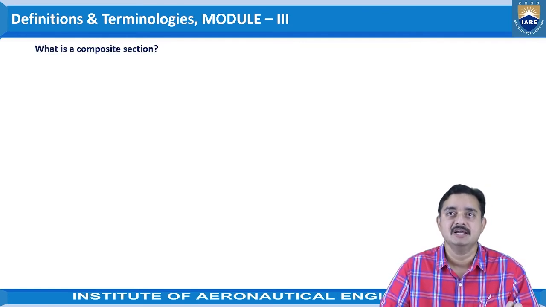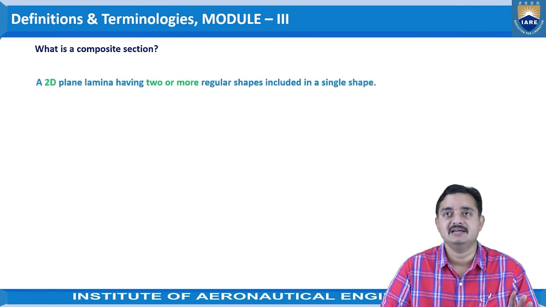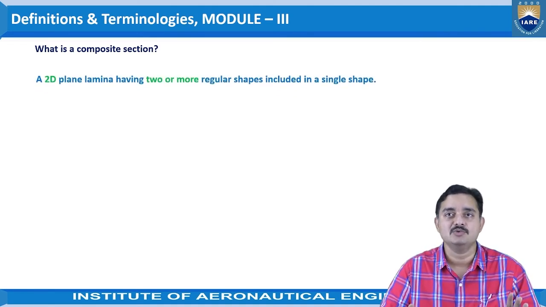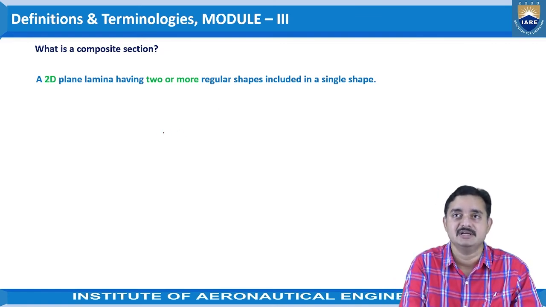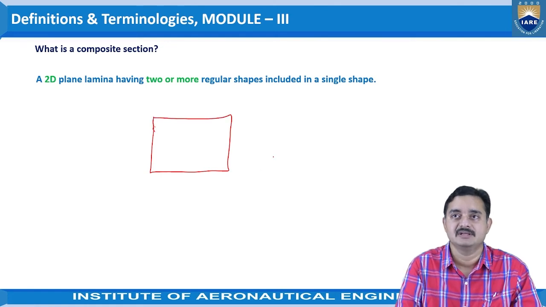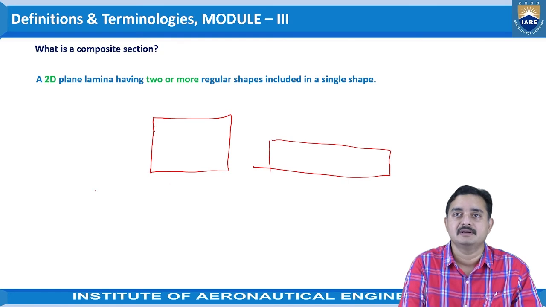Coming to next one, what is a composite section? It is very easy to understand: a 2D plane, a two-dimensional plane lamina having two or more regular shapes included in a single shape is called the composite section. We all know this is a square and this is a rectangle and this is a triangle.